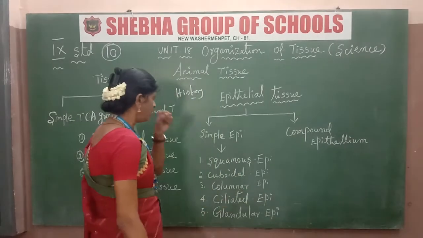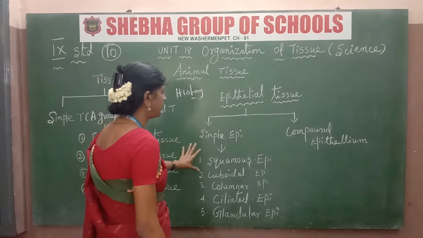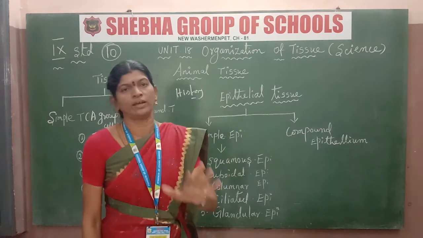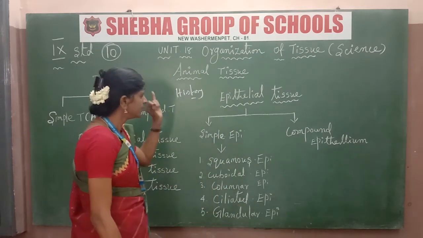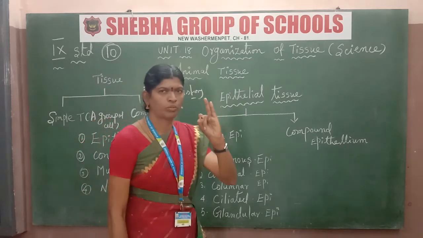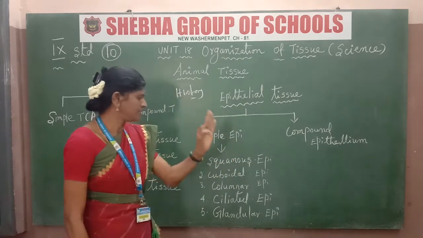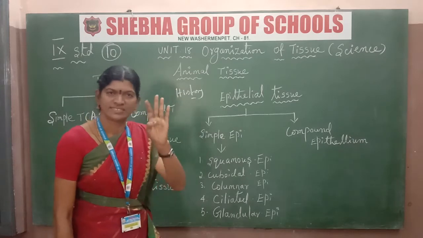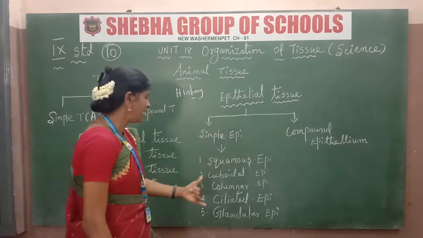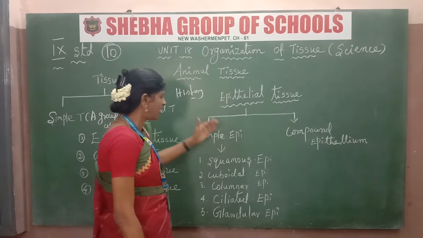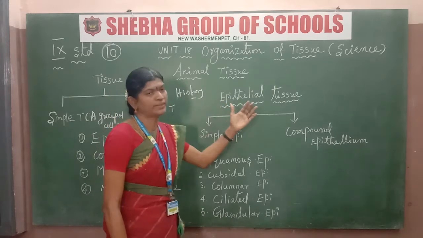It's clear? Once again, simple epithelium is divided into five groups: squamous, columnar, cuboidal, ciliated and glandular epithelium.